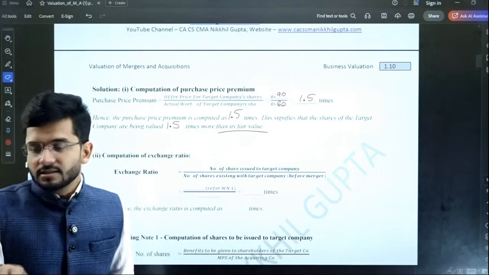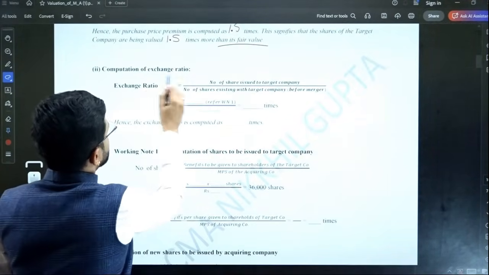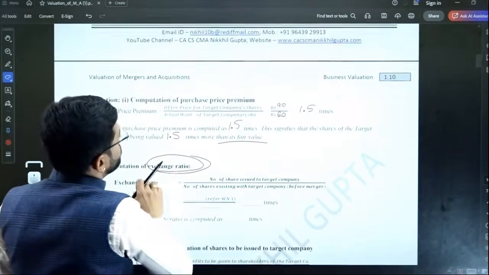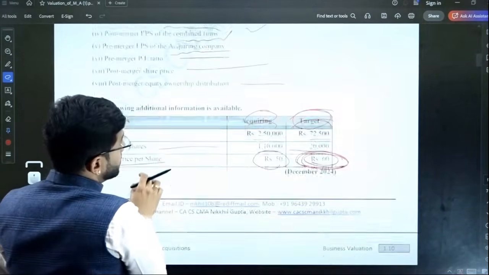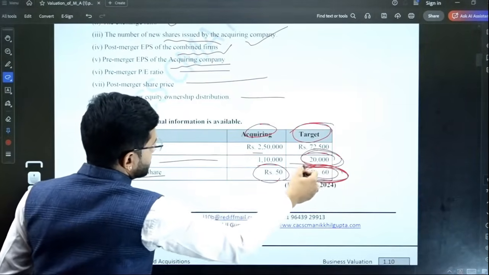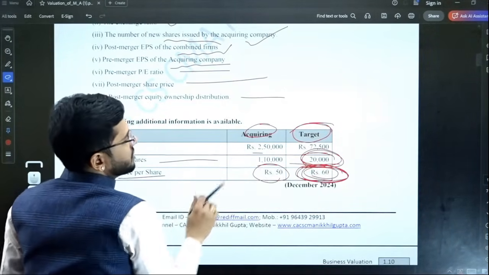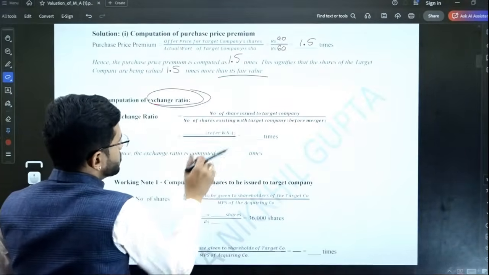Now I want you to answer the second question as well. Second question is, what is the exchange ratio? What will be the exchange ratio of these shares? The existing 20,000 shares are there. Now what are the new number of shares? Divide by the old number of shares. That will be the exchange ratio. So you have to compute the exchange ratio.